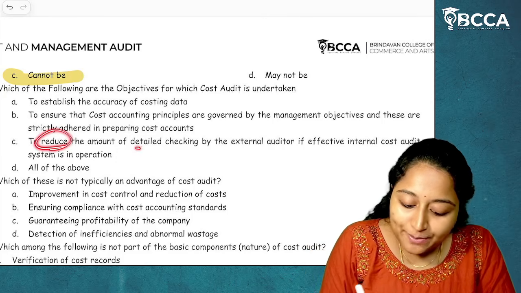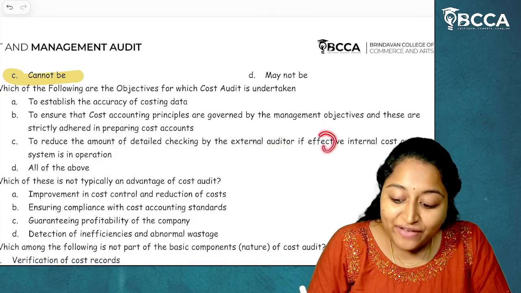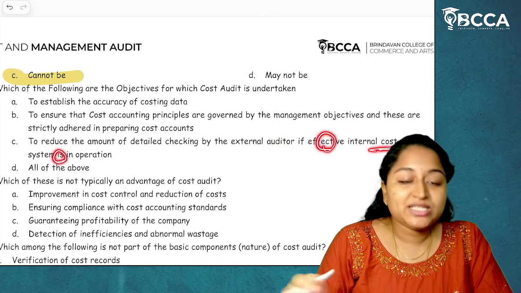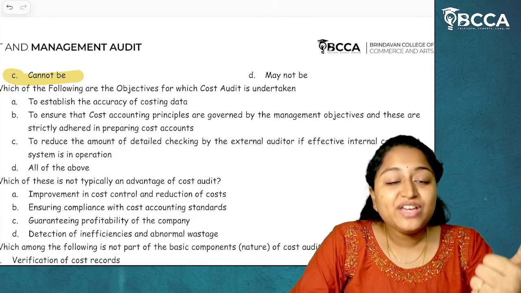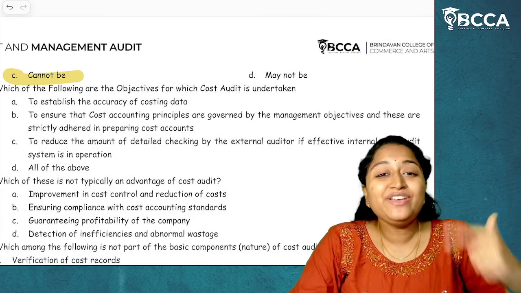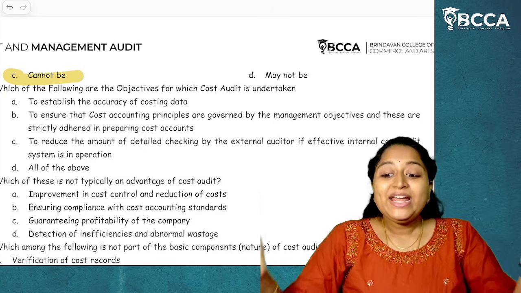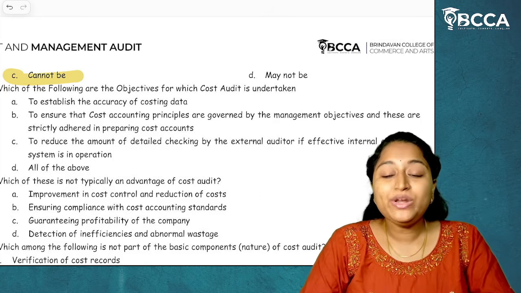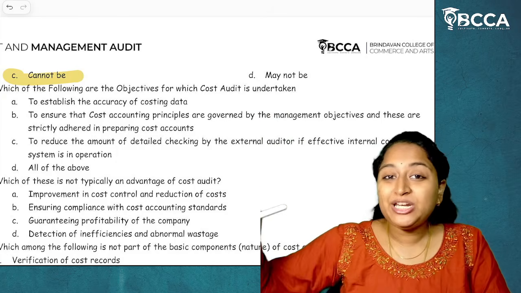To reduce the amount of detailed checking by external auditors if an effective internal control audit system is in operation. Absolutely yes. Why are we going for internal audit? Why are we going for cost audit? Why are we going for financial audit? Inside the company itself, we are doing all these audits so that the external auditor will not come and question us.